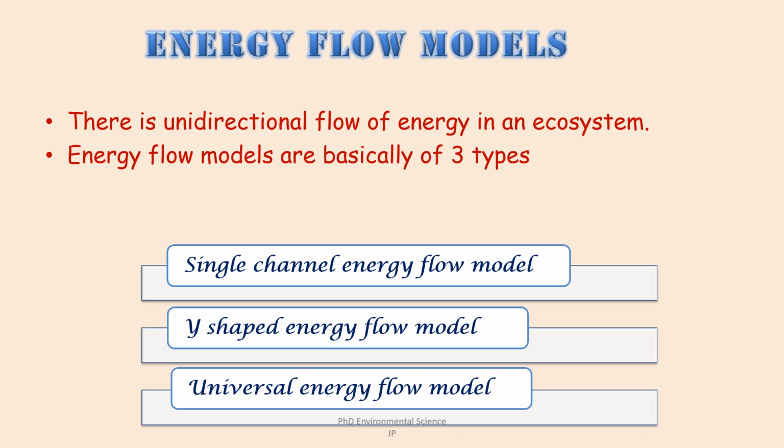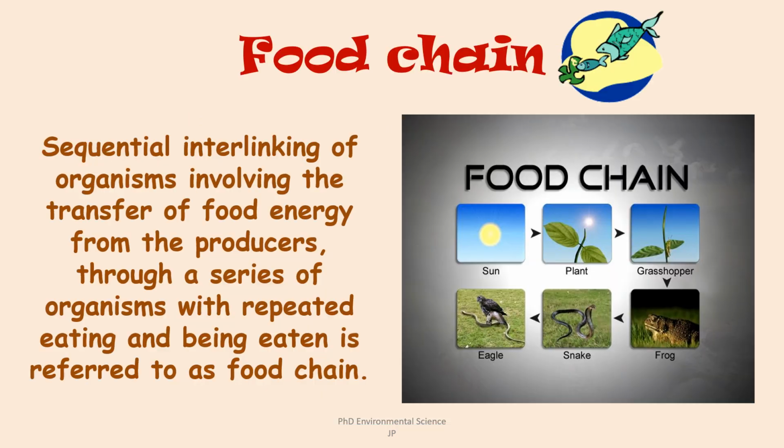Energy flow models. As we already discussed, there is always unidirectional flow of energy in the ecosystem, and there are basically three types of energy flow models: single channel energy flow model, Y-shaped, and universal energy flow model. Food chain: the sequential interlinking of organisms involving the transfer of food energy from the producers through a series of organisms with repeated eating and being eaten is referred to as food chain.